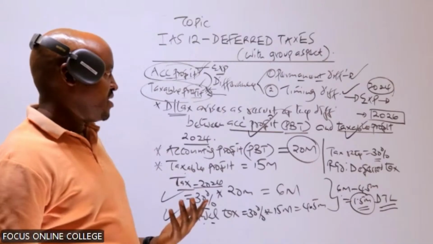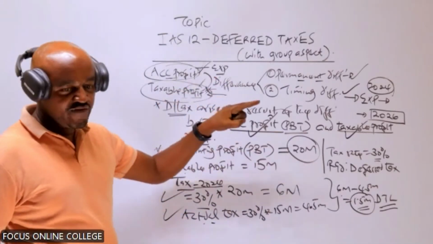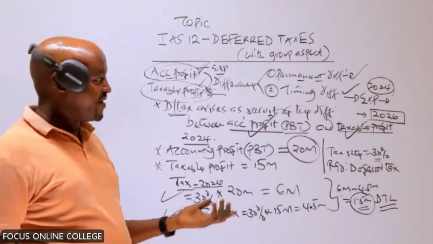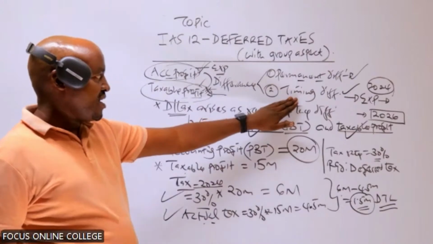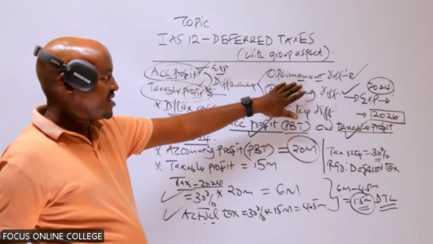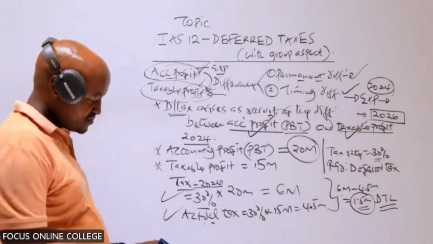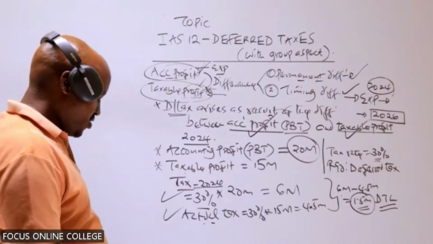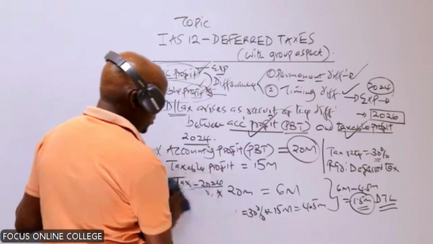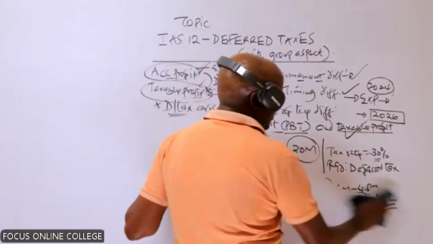So that difference which will occur between the accounting profit in 2024 and also in 2026, we refer to it as the timing difference. And actually, this is the difference which gives rise to deferred taxes. So this one we say the permanent difference. This one does not give rise to the timing what? Differences. Now, therefore, what is important here for you to remember is that the deferred tax arises because there is a difference between.